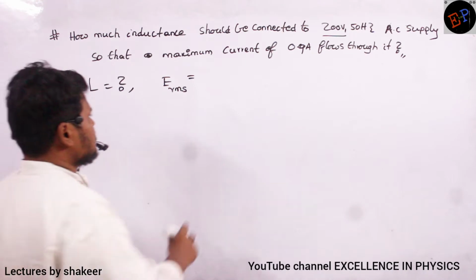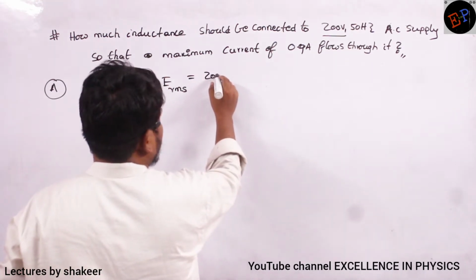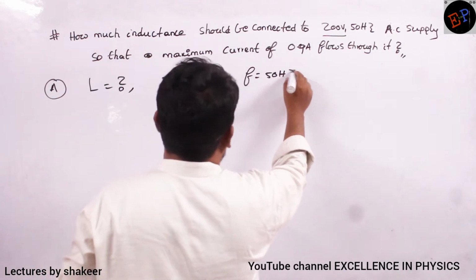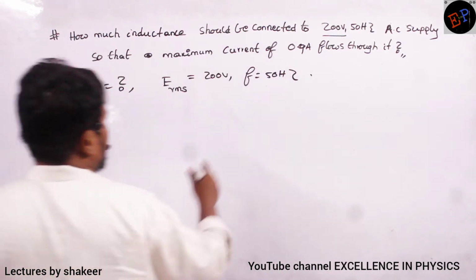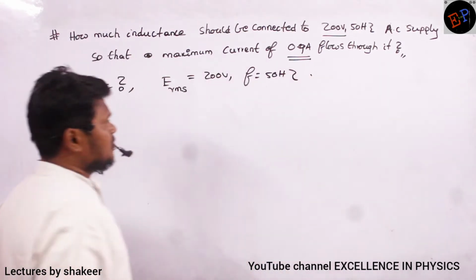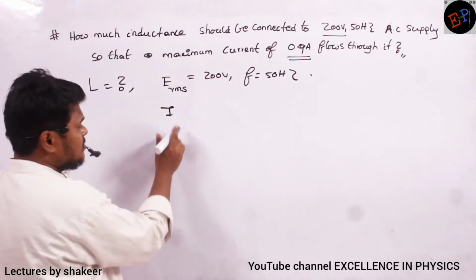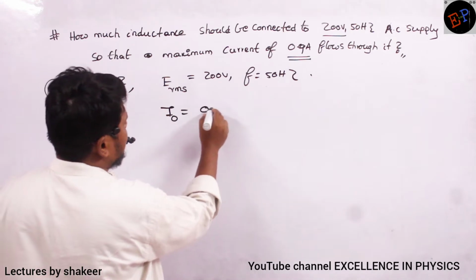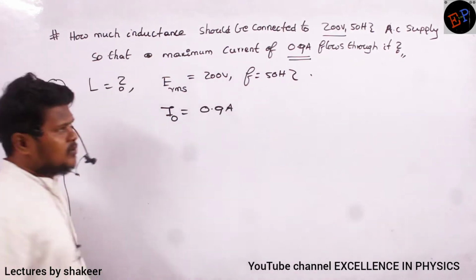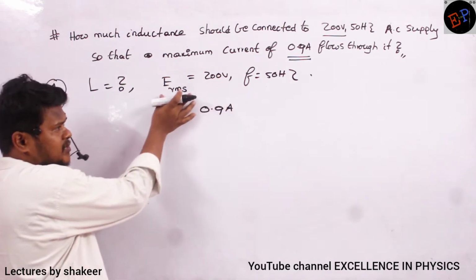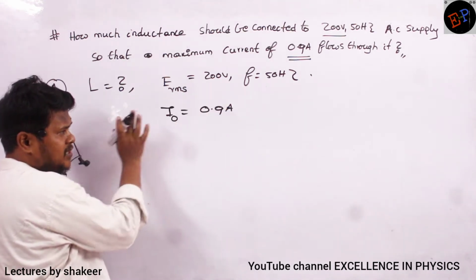So RMS value is 220 and frequency is 50 Hertz. And what is the maximum amount of current which is flowing? Maximum amount of current means this is not ERMS, no? This is I0 value. I0 value is 0.9. Voltage is given in RMS values, current is given in maximum value.